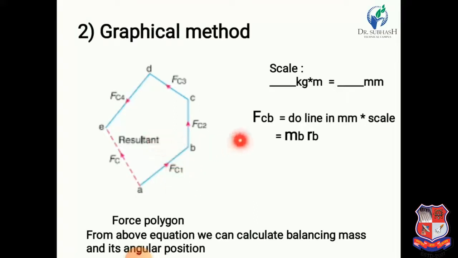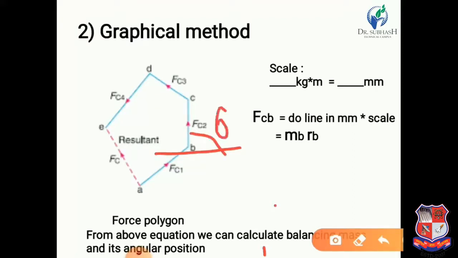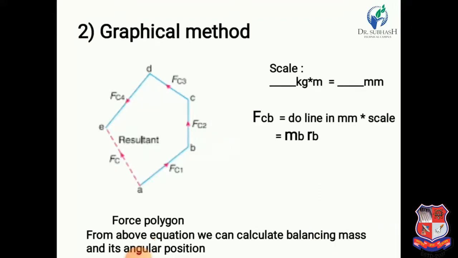Similarly, from the end point B, with reference to the horizontal line, consider theta 2. So draw the FC2 line, having some length in mm. Draw the BC line.